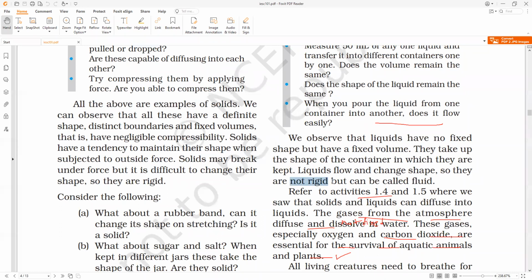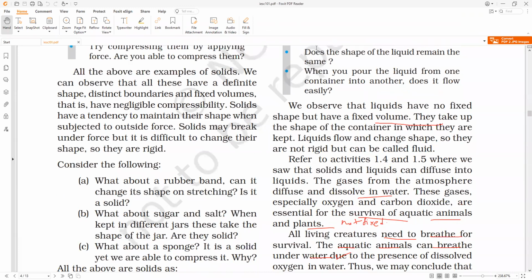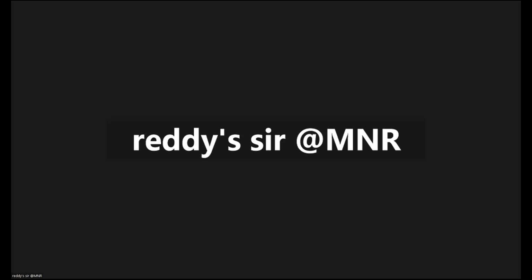But who is rigid? We already studied this: solids are rigid. Liquids are not rigid, and that is why they can be called fluids. So that is what you should remember. Is it okay, everybody? Understood? So we can prove all three properties of matter.